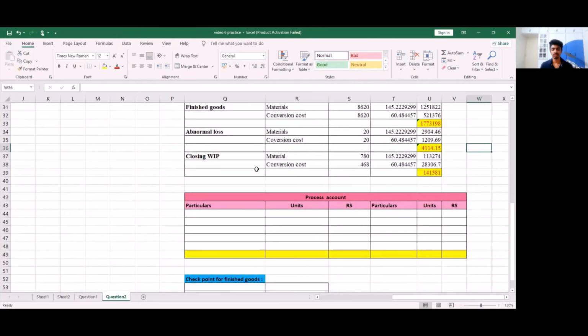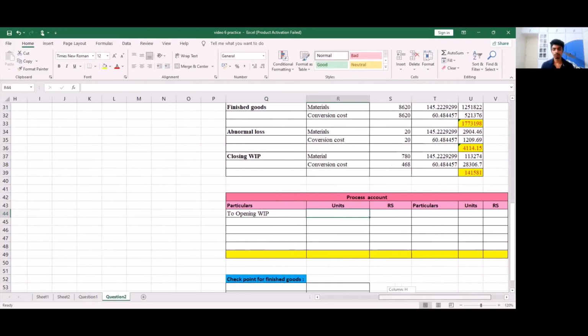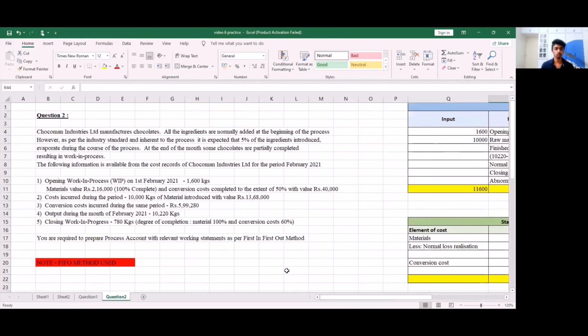The last account is our process account. So our first item in our process account on the debit side is going to be our opening work in progress. So always remember, when you're writing opening work in progress in the process account, you have to take the amount from the question and not what we found out from our statement of evaluation. So we know that 1600 kgs is our opening work in progress, and the amount given, be very careful that you take both the amount for opening work in progress given in materials and the amount given in conversion cost.